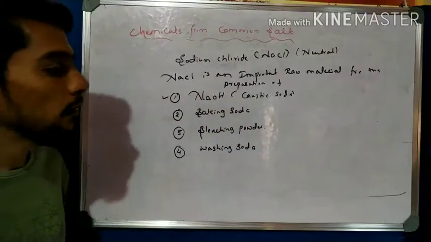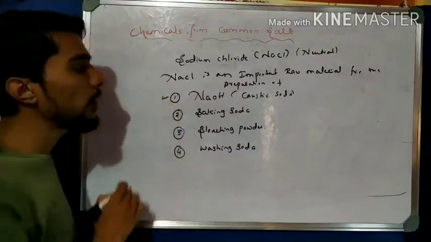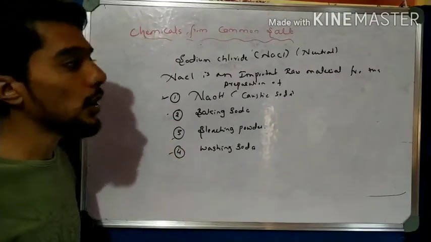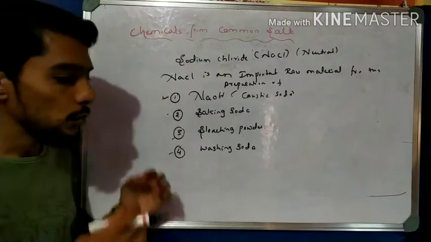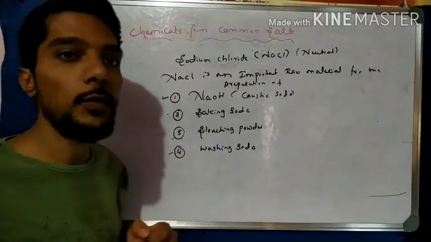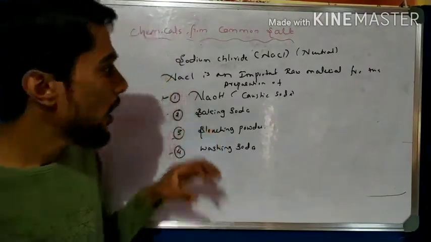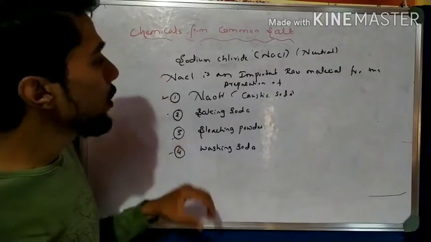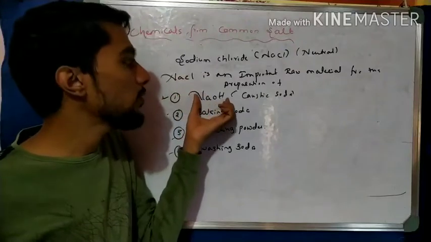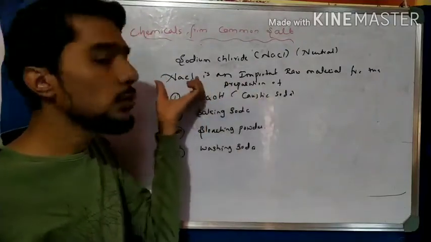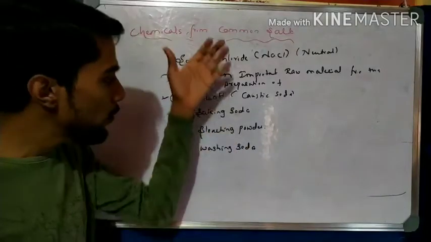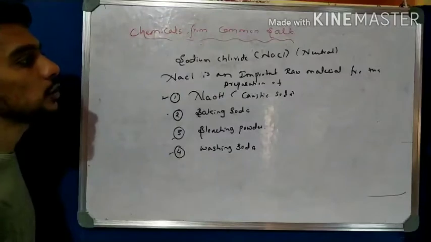So now in this chapter we learn all the preparations: preparation of NaOH, preparation of baking soda, preparation of bleaching powder, and preparation of washing soda by using the compound NaCl. One by one I will make videos on all these preparations, and these preparations are very important from the point of view of examinations, right? So I start with the first preparation, that is sodium hydroxide. How do you prepare sodium hydroxide or caustic soda by using sodium chloride? So we have to take a diagram and learn about that process. Okay, so please write down these common things in your notebook.